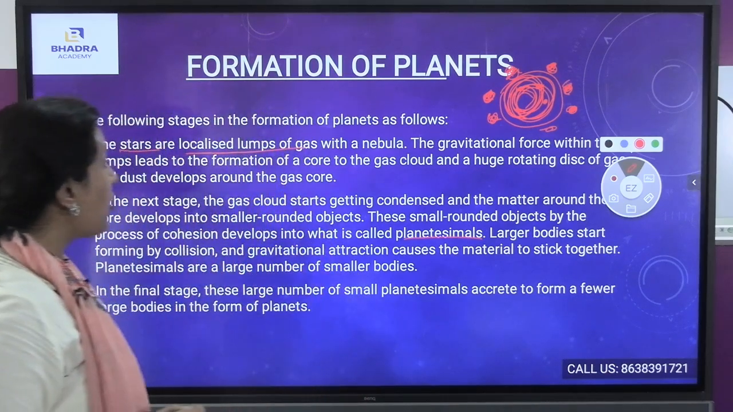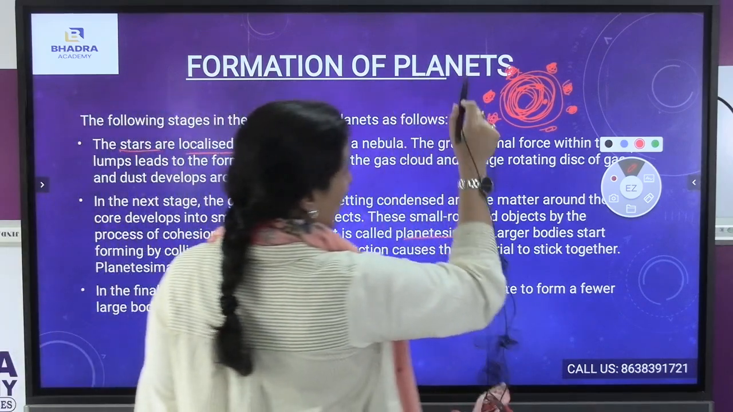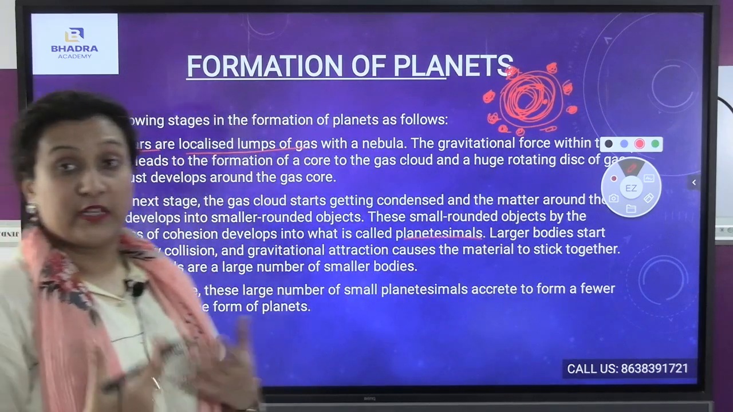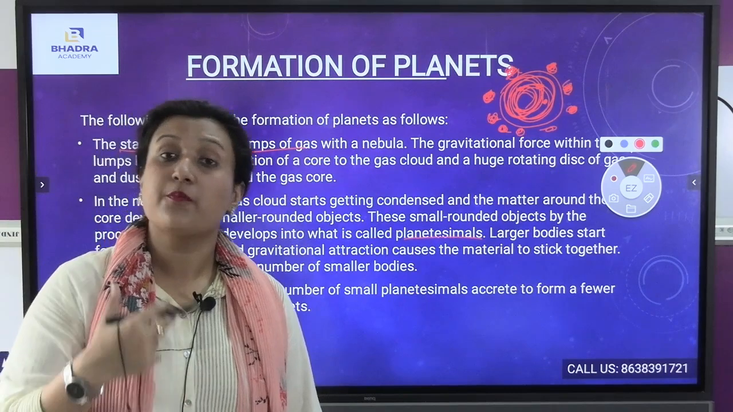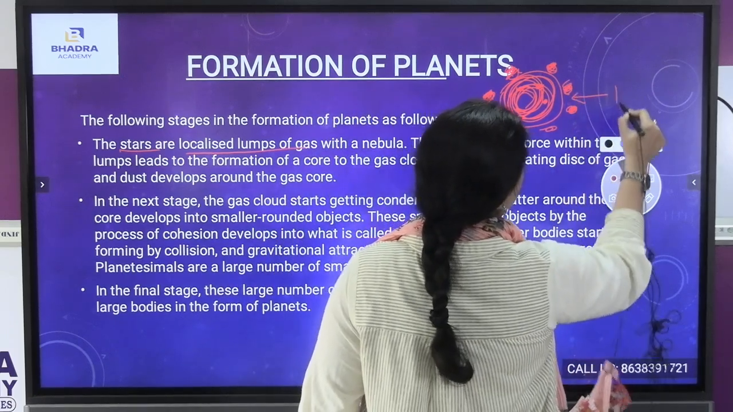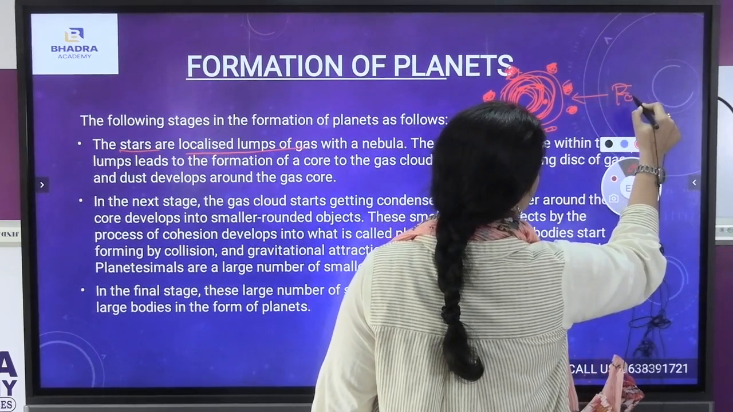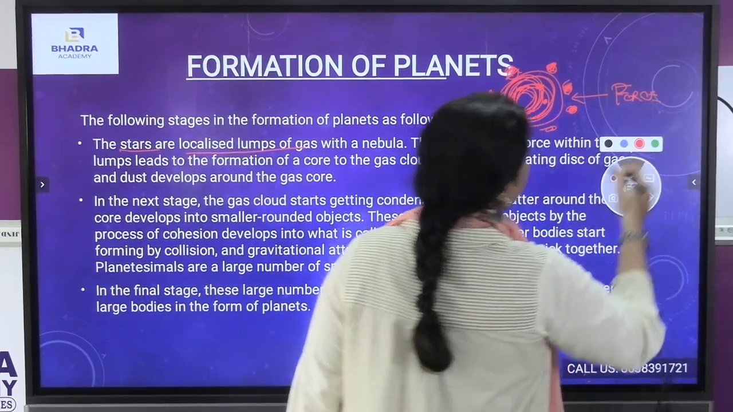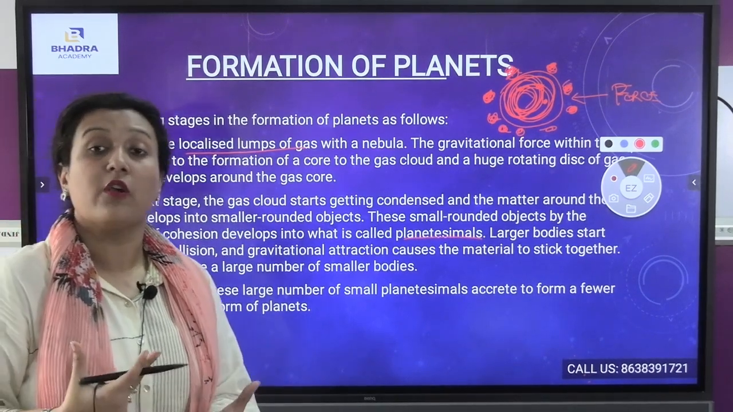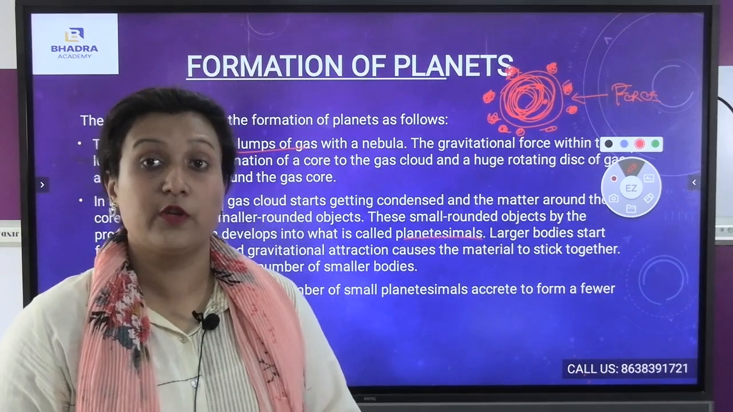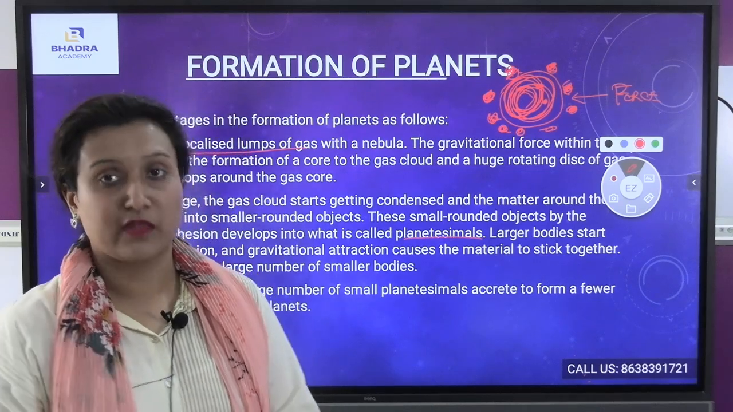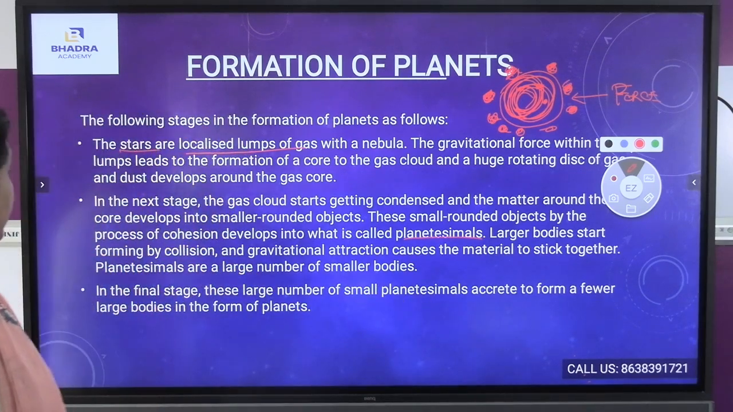Now, here are the small rounded objects. As there was the gas core, there were small rounded objects. Those small rounded objects developed by the process of cohesion. Very, very important, cohesion means force. Due to the force itself, all the small rounded objects have been produced, and that process of cohesion is termed planetesimals. Now, large bodies start forming